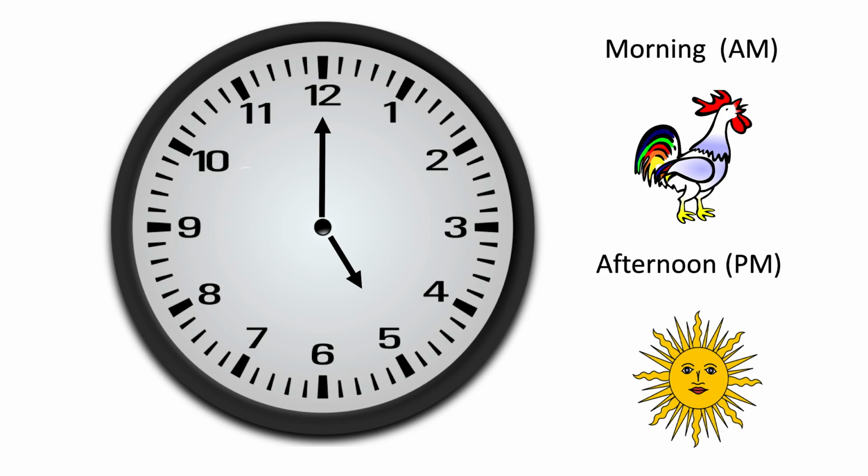Now that we have looked at dates, we need to pick a time. Mornings are AMs. Afternoon is PM.